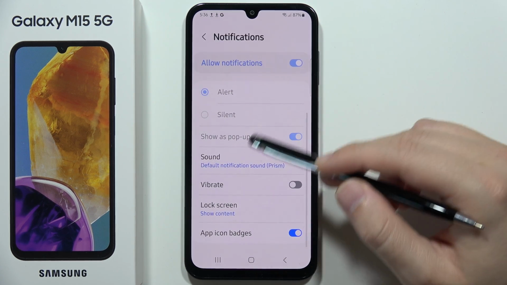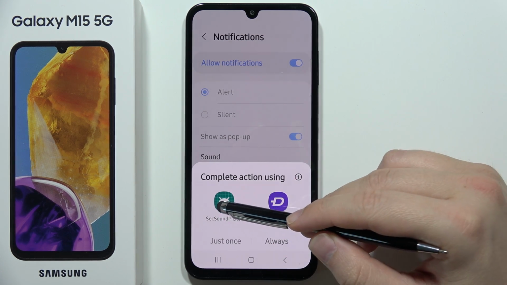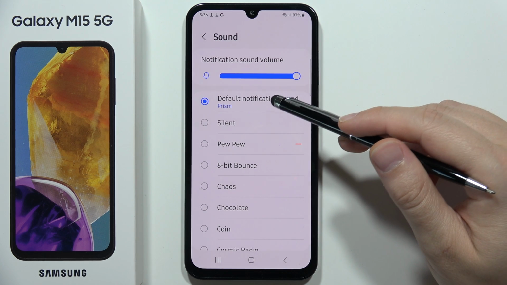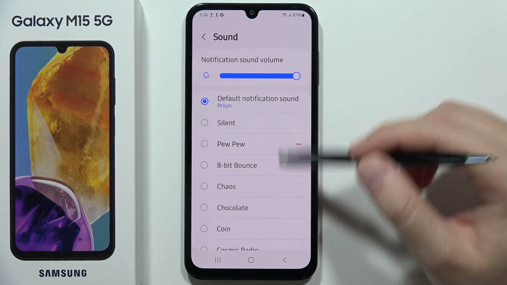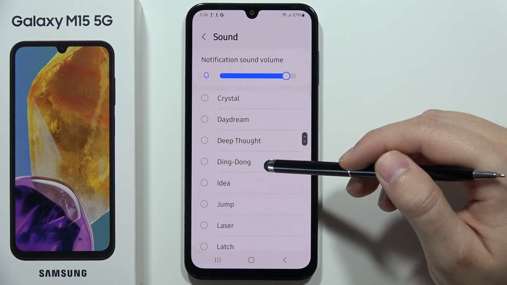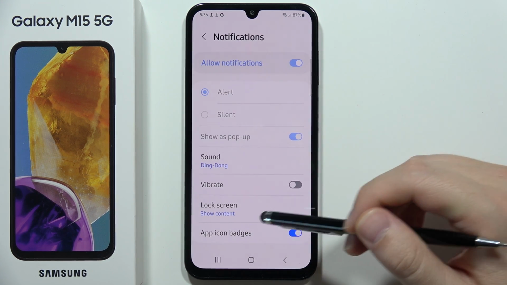Now from this you've got the sound, so it's actually the default one. Go into your sound application. So this is actually the default one. You can change the volume level of this sound, and you can also change the sound, for example this one. And then we can go back. And as you can see, that's how it looks.